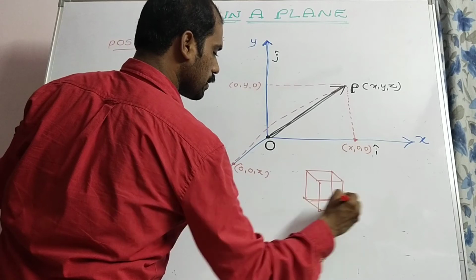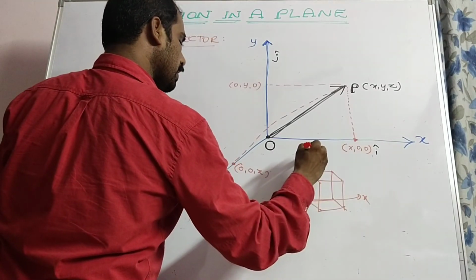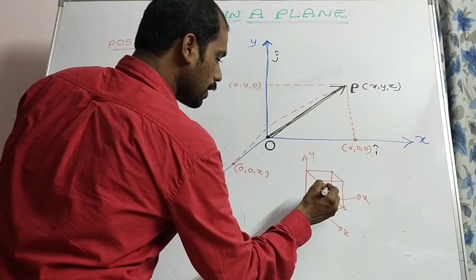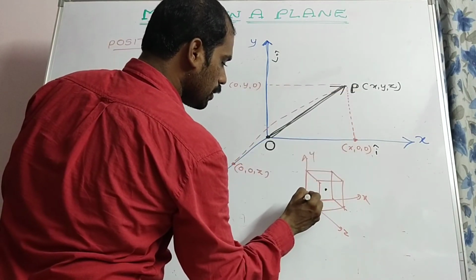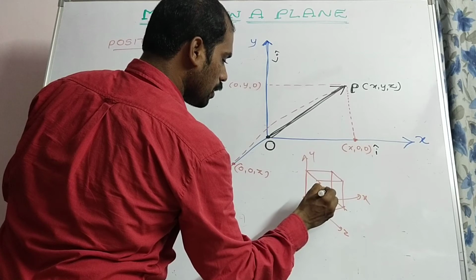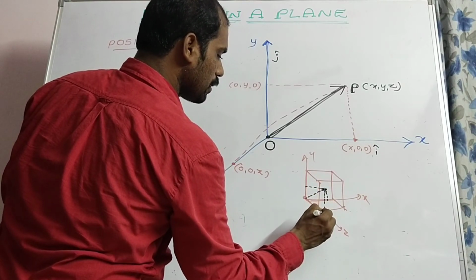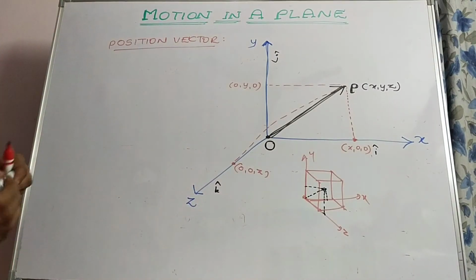So this is the x-axis, this is the y-axis, this is the z-axis. Let us consider here is the particle P, x comma y comma z. This is the position vector. This is the x-axis component occupied, y-axis, and this is about the z-axis. Like that we have to assume. Yes or no? I think you can understand that.